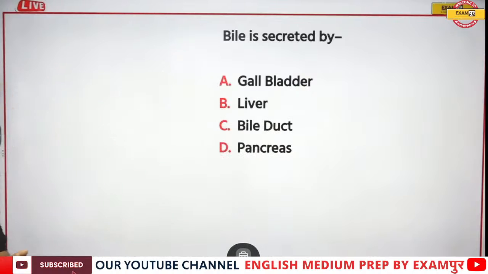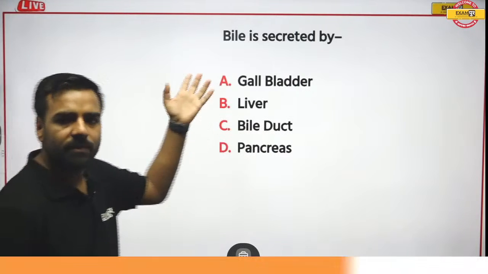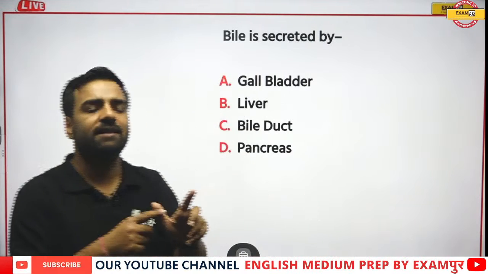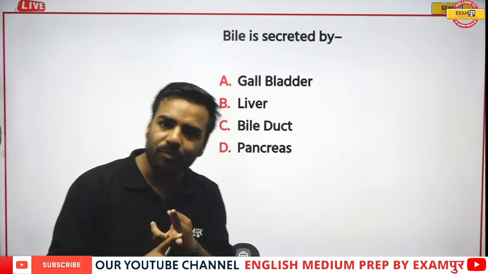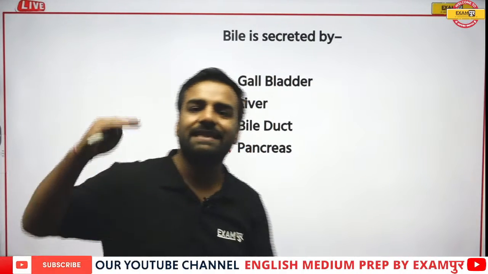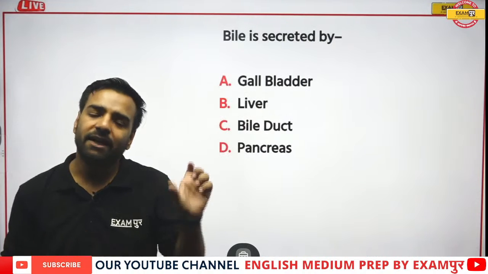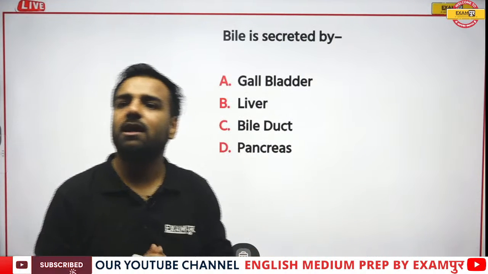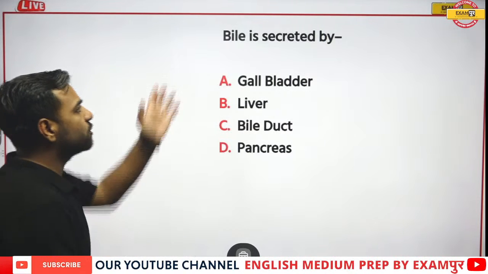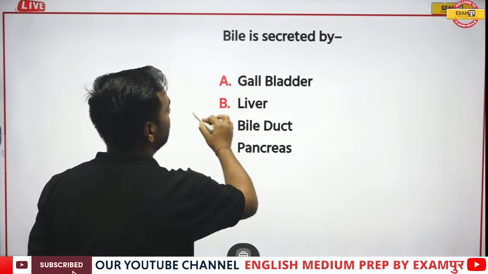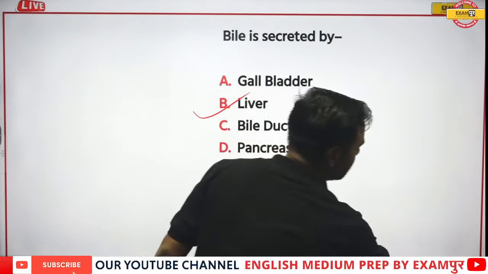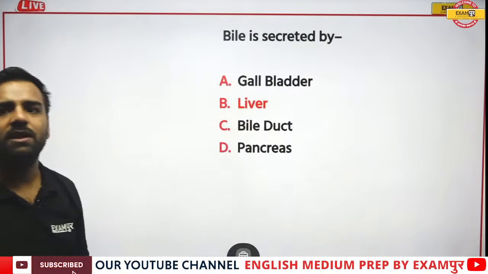The question is, bile juice is secreted by dash. Now this was the question which was asked in the examination, not only in CGL, in MTS, in CPO, this question is asked. But nowadays, since we know CGL's level is quite higher, it will be tricky. Now, secreted by liver, stored by gallbladder. That's true. So here we know that bile is secreted by the liver. But if someone asks you about the storage, the storage would be gallbladder.